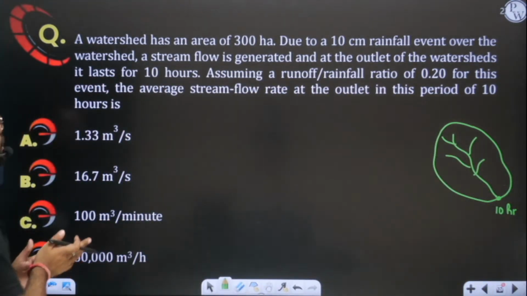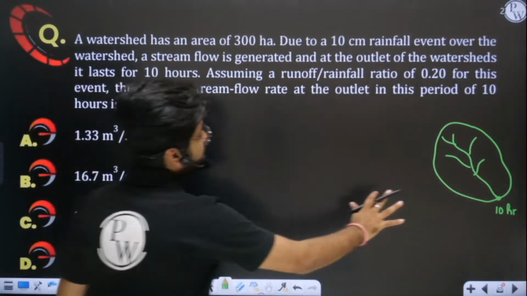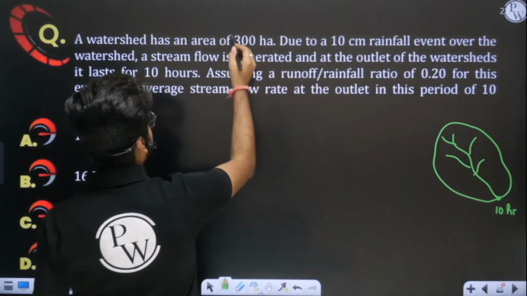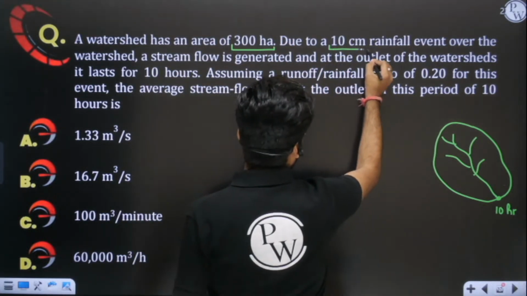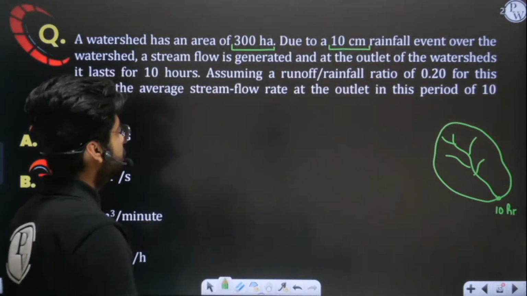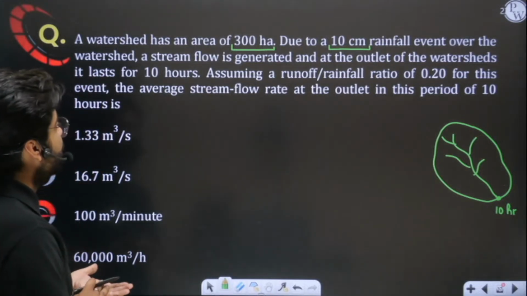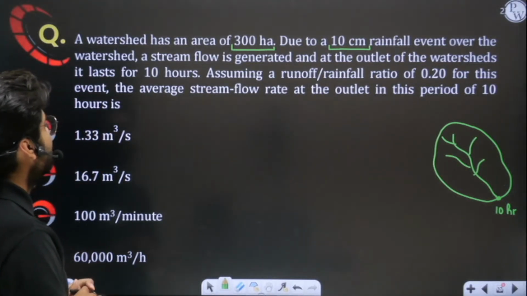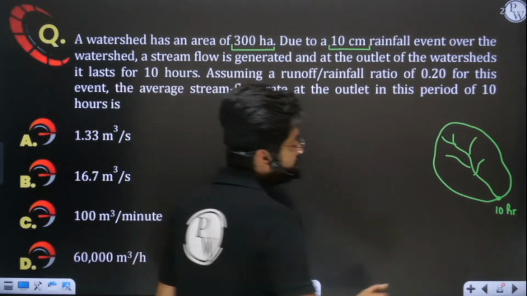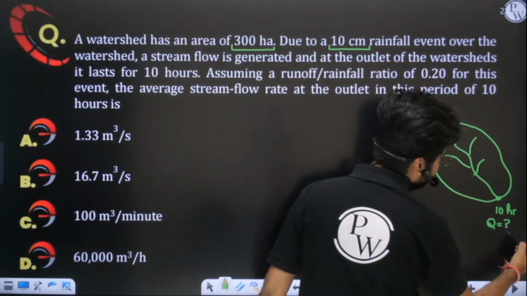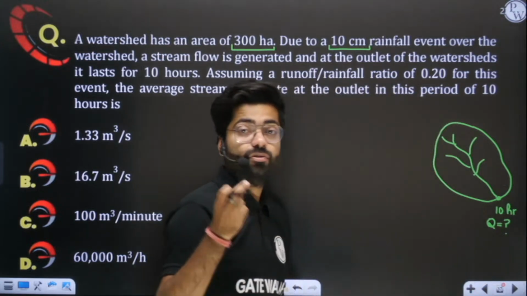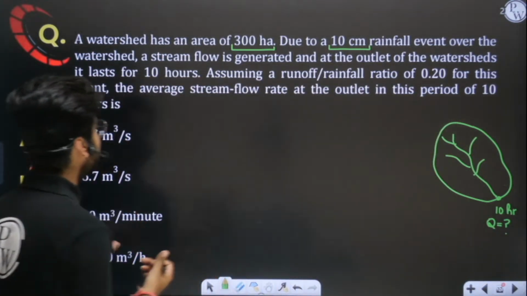Understood? Now the catchment area is how much? Catchment area is 300 hectare. This is also given to us. Due to 10 centimeter rainfall, assuming the runoff rainfall ratio is this much, what will be the average flow? Now for 10 hours, what discharge, what flow you will see, that we have to evaluate.